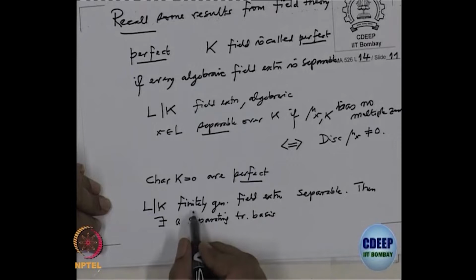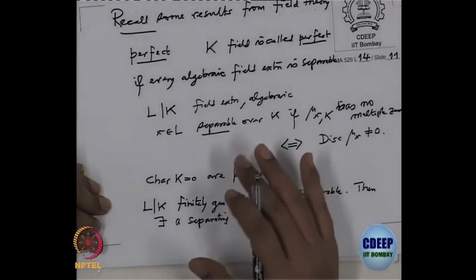You know, finitely generated field extensions have a transcendence basis. Transcendence basis means the pure part and the algebraic part. Now, one wants to find a transcendence basis in such a way that the algebraic part is a separable part, and such a transcendence basis is called a separating transcendence basis. Then, I think it is better that I will not state exhaustively, but use it when it comes.